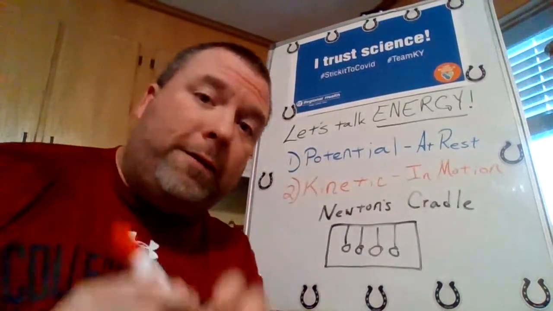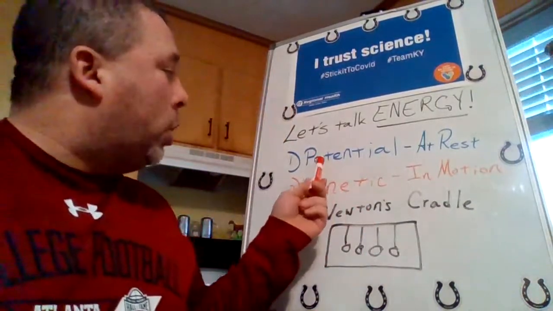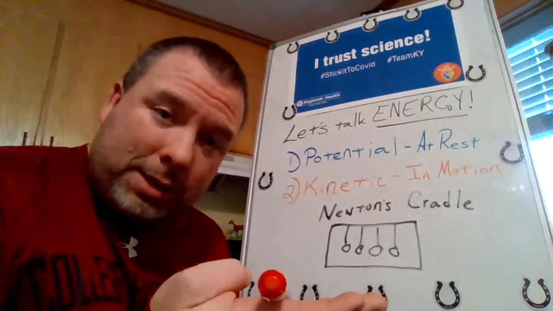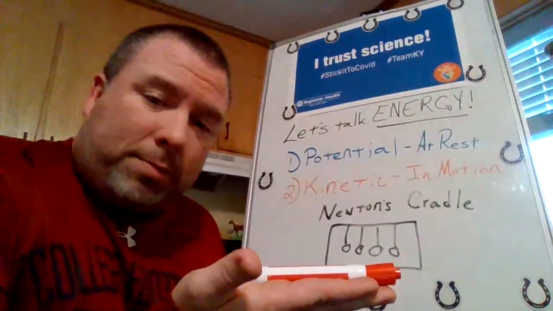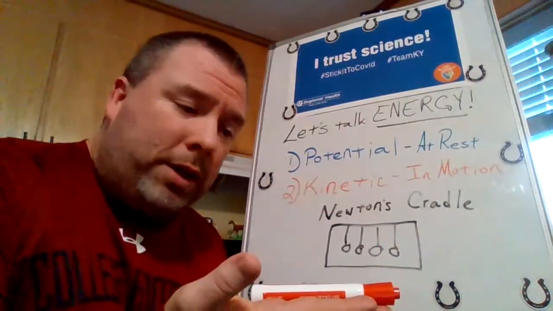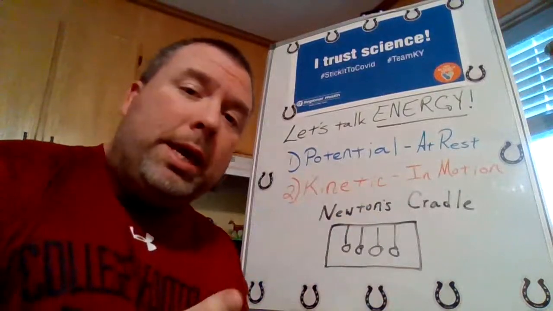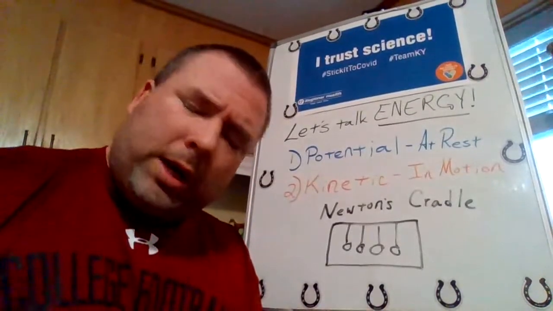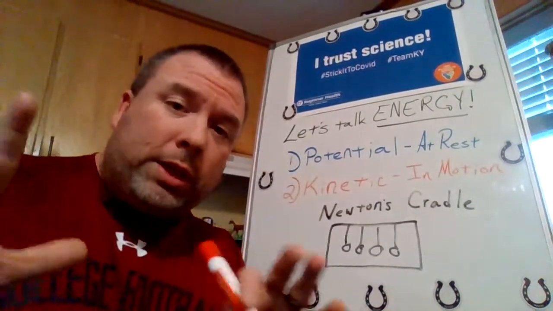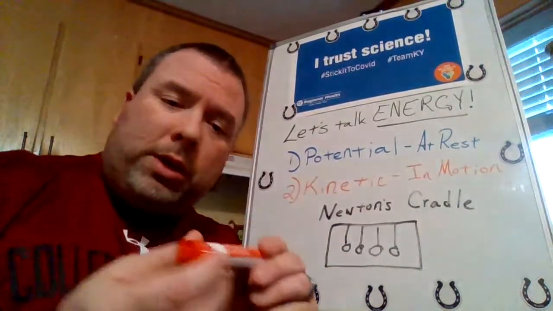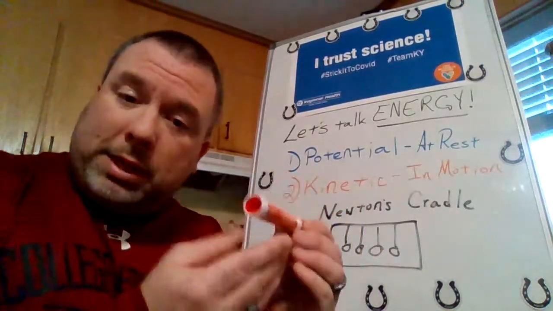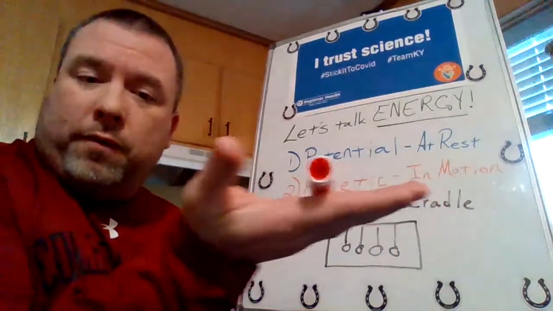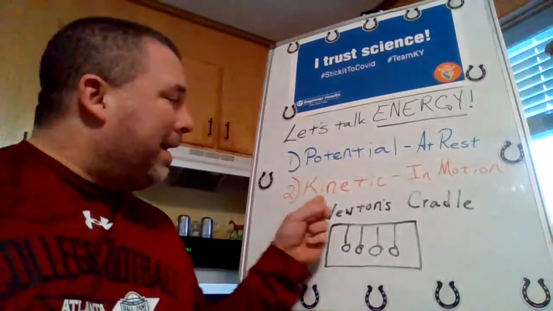The energy of things at rest is known as potential energy. So if you see something sitting still, it has energy, right? Just because something isn't moving doesn't mean it doesn't have energy. In fact, things have energy all the time. It's called the law of conservation of energy, and of course conservation of matter. Matter cannot be created, nor can it be destroyed. Everything that exists, it's already here, right? Same thing with energy. Something can have potential energy, and then of course, if it's in motion, it gets our second kind of energy, and that energy is kinetic.